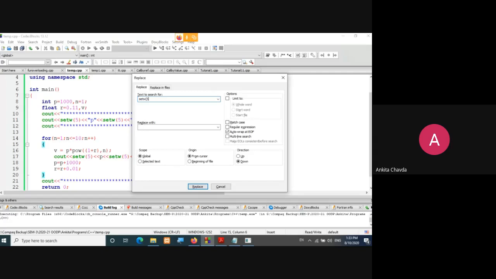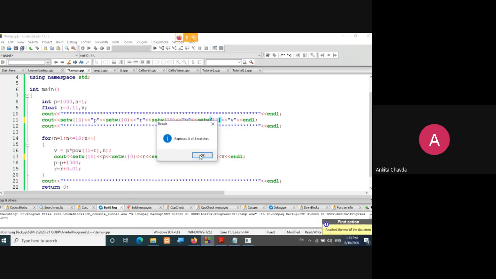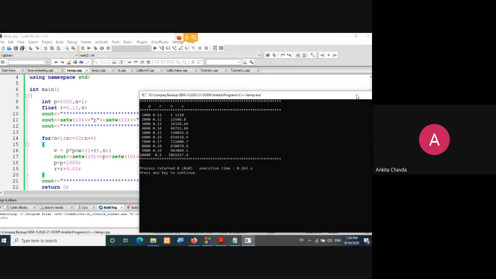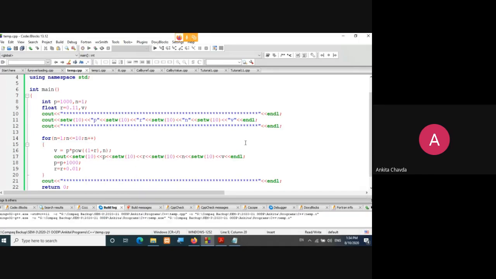Now again, instead of set W of 5, I'll have set W of 10. We'll save and run this.